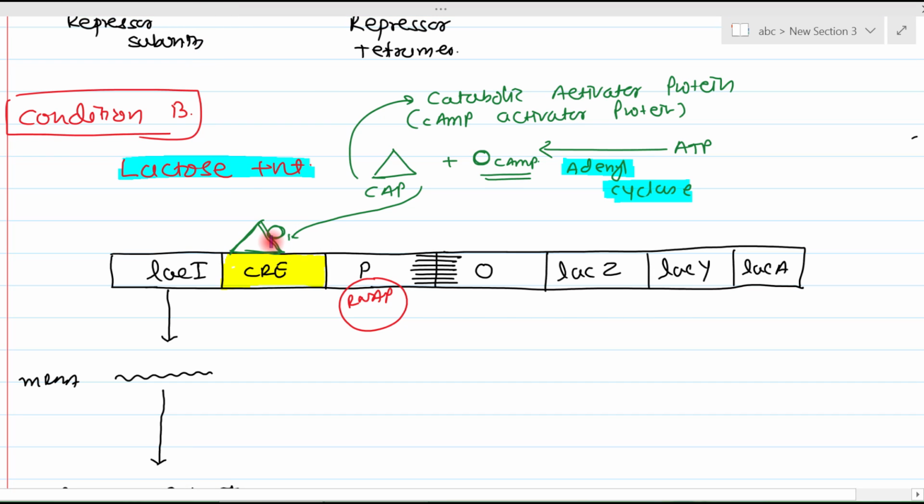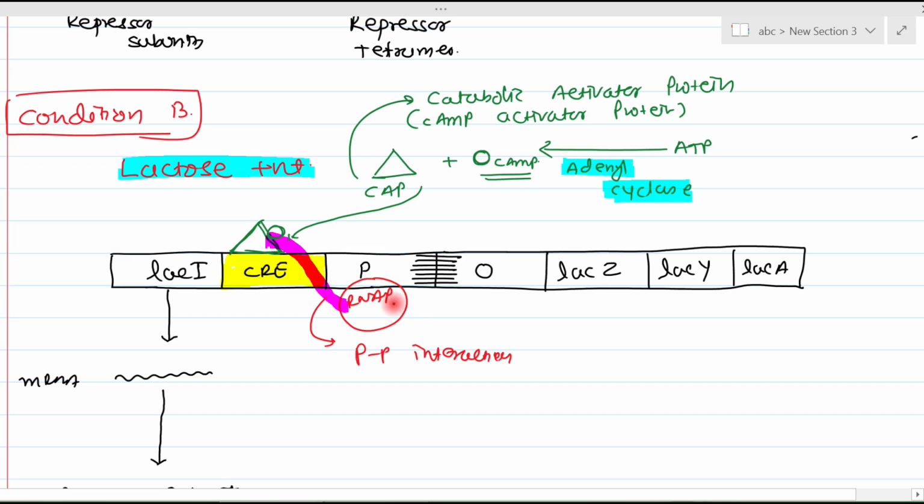There is protein-protein interaction between CAP, the catabolic activator protein, and RNA polymerase. RNA polymerase is an enzyme, so it is also a protein. So there is protein-protein interaction between the CAP-cyclic AMP complex and RNA polymerase. And this protein-protein interaction is a good thing.